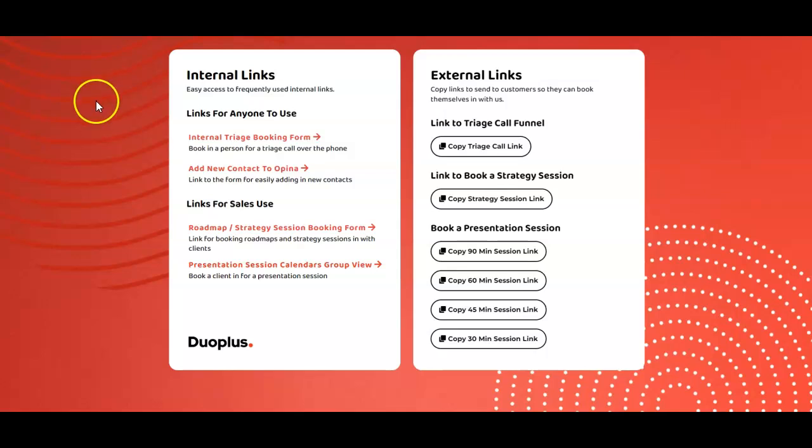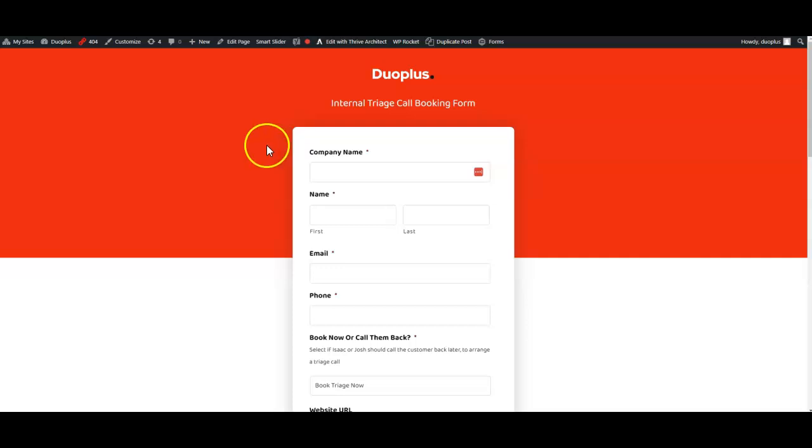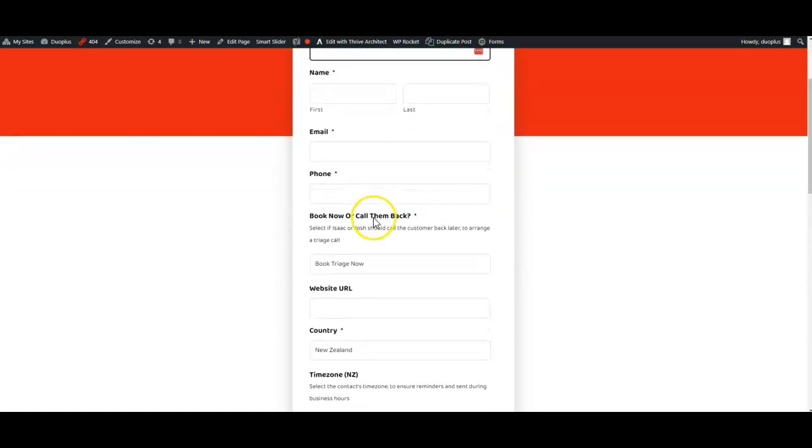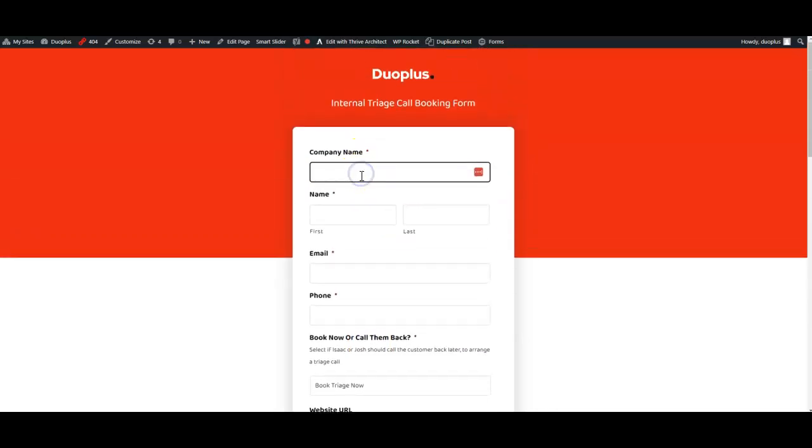And here's how you can access the Triage booking form from the link hub. From the link hub here, click on this first link. It will take you to this form here. So on the phone with the customer, you'll go through and take down their first name, last name, company name, email, phone number. I'll just enter those real quick here.